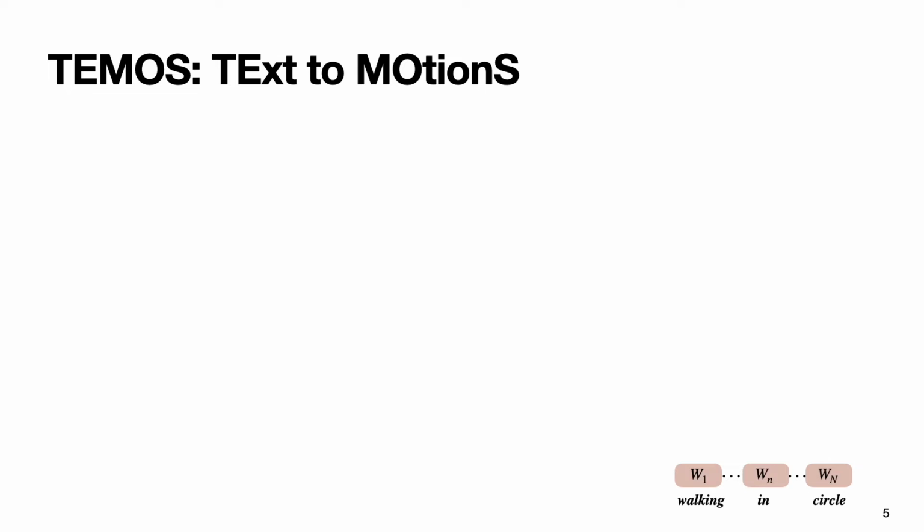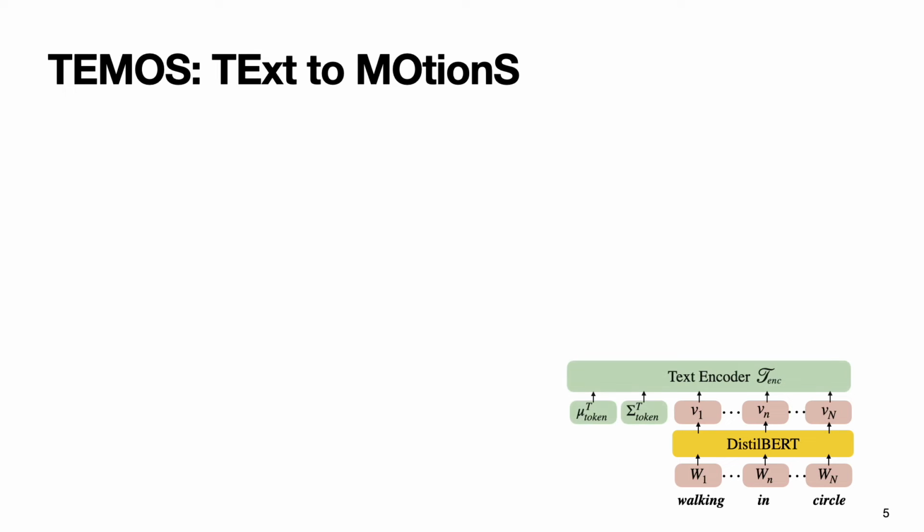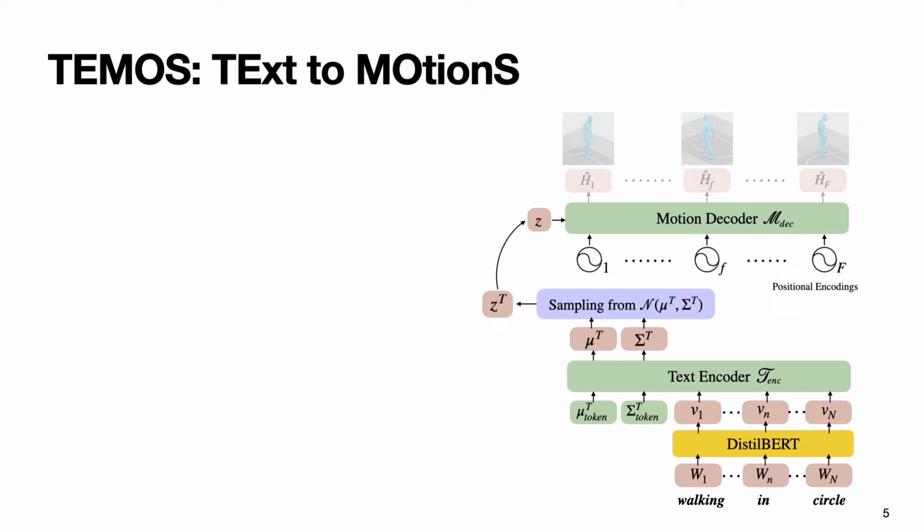Starting from a text sequence, we use a DistilBERT pre-trained language model to extract text features. Then, after going through a transformer encoder network with extra learnable parameters, we obtain the Gaussian distribution parameters mu and sigma, from which we can sample a latent vector z_text. This latent vector is then fed into the motion decoder to produce a motion in a non-autoregressive manner. This was TEMOS during test time.